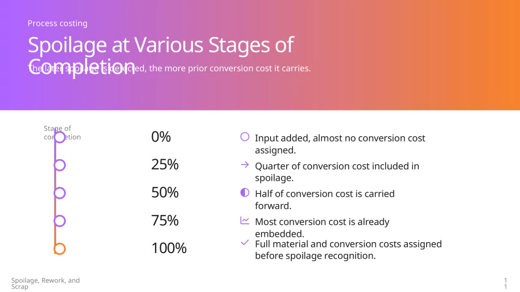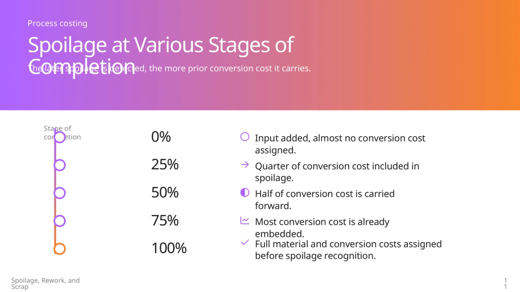Here we see how spoilage is accounted for at different stages of completion in process costing. At 0%, input has been added but almost no conversion cost is assigned yet. When spoilage occurs at 25% completion, only a quarter of the conversion cost is included in the spoilage. At 50%, half of the conversion cost is carried forward to the spoiled units.